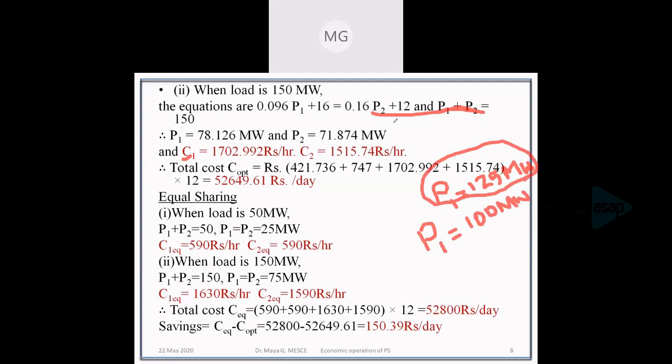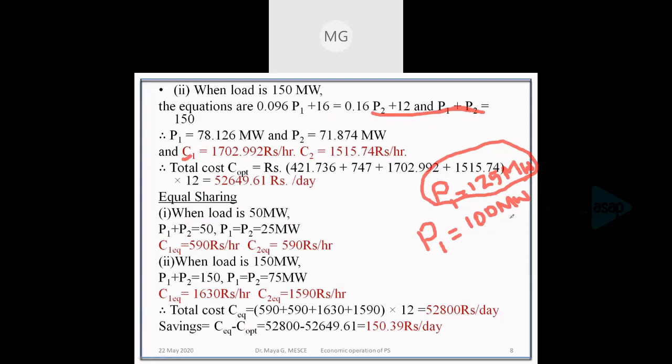After solving the coordination equation along with the load, if we had obtained 125 megawatt, we have to check this result with the limits, and we find that it is crossing the maximum limit of 100 megawatt. So we take P1 as that particular limit.